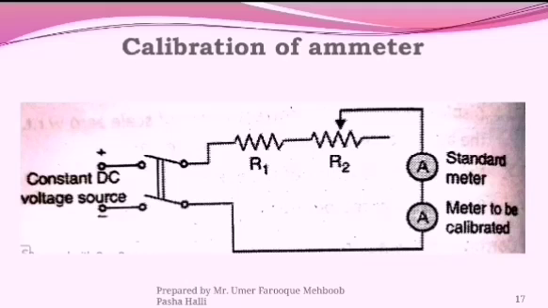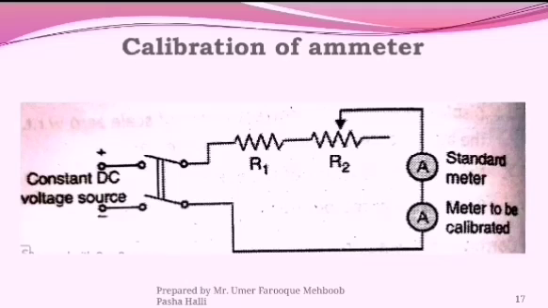If both meters show the same reading, it means the meter is accurate. If there is a difference between both meters, then your meter is faulty.